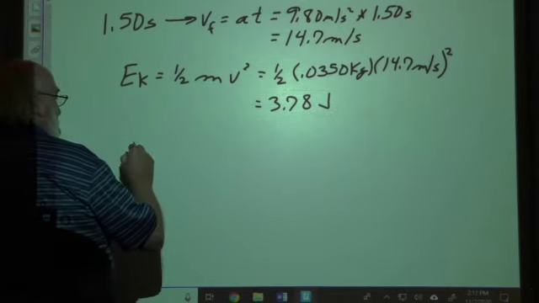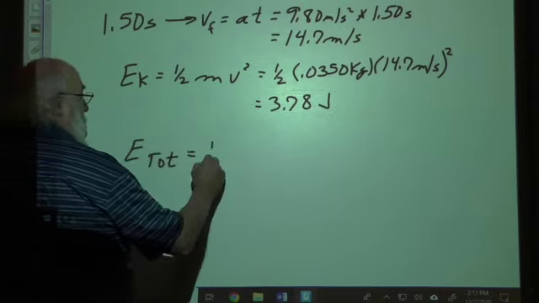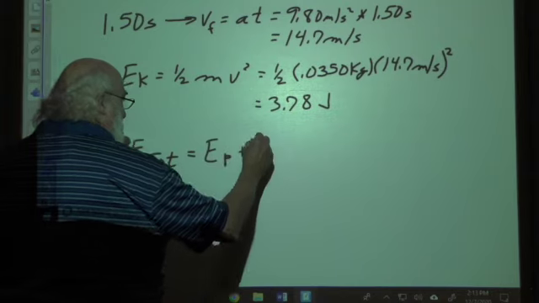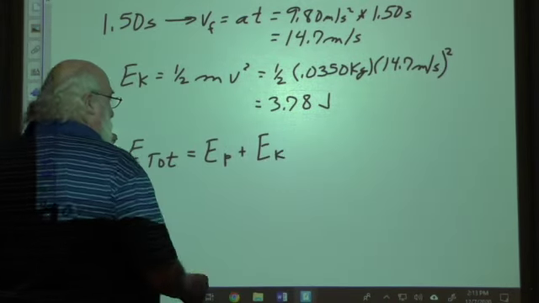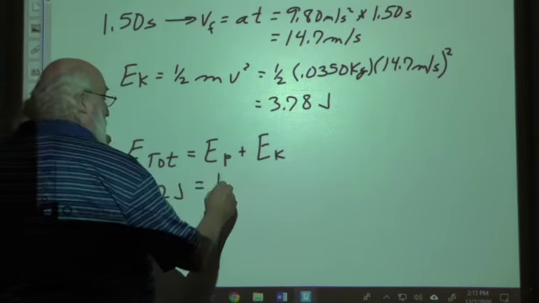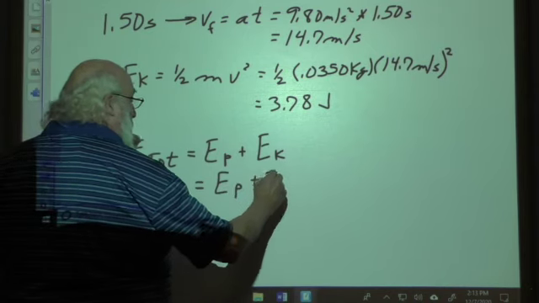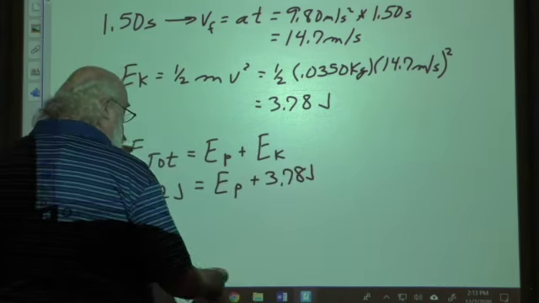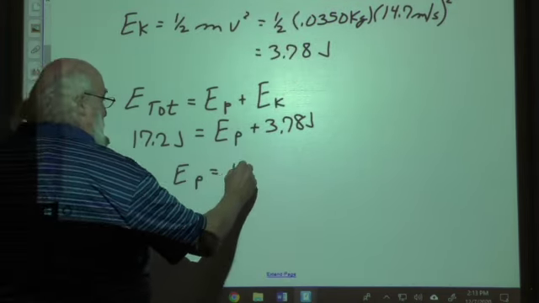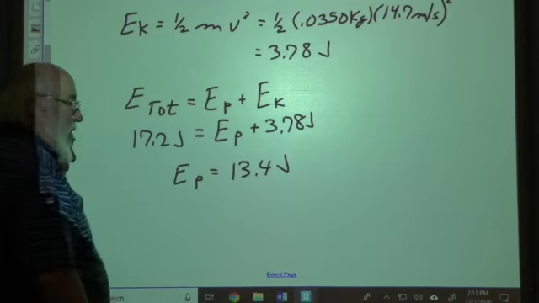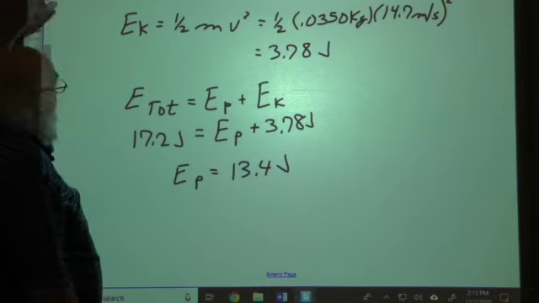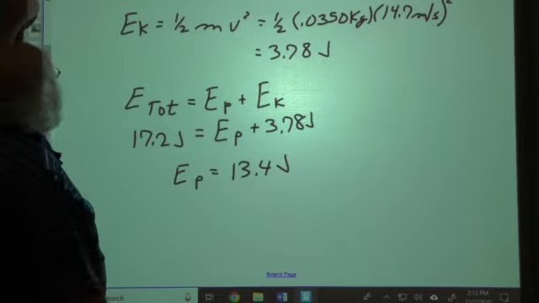But regardless, and again, E total equals potential energy plus the kinetic energy. And so that's going to be 17.2 joules equal to potential energy, which is what we're going to solve for, plus the kinetic, which is 3.78 joules. Subtract that, and our potential energy then becomes 13.4 joules, which I believe is what we got last time. Okay? All right, so that's the kind of mathematical manipulation we're going to have to do for this section.